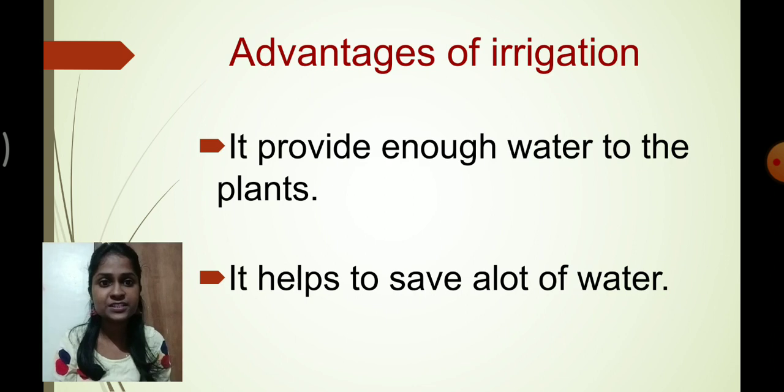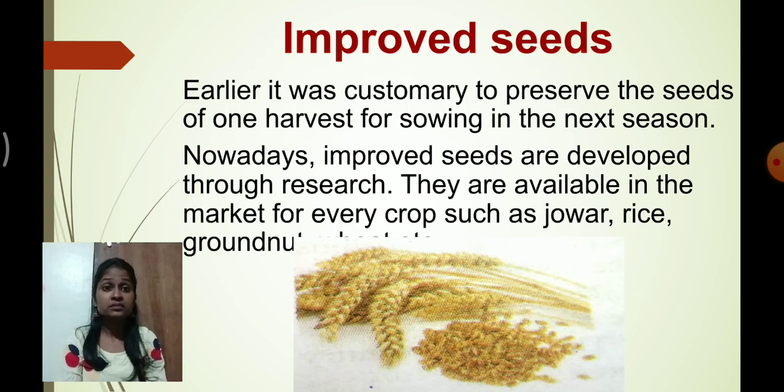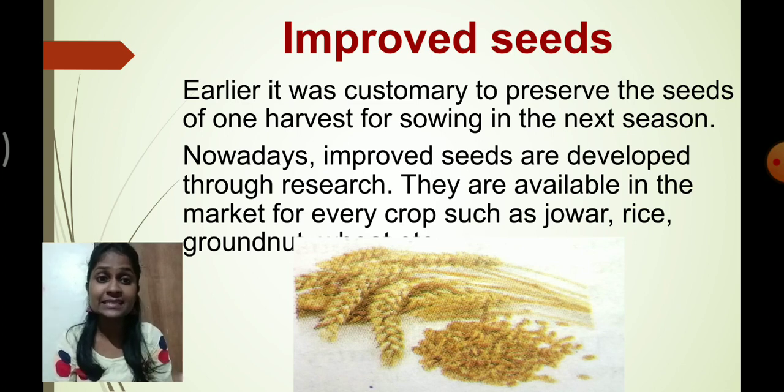So what are the advantages of this irrigation? The advantage is that it provides enough water to the plants. The required amount is provided to the plants, not in excess, not in less. And most importantly, it helps to save a lot of water, because in the previous canal method a lot of water was wasted, but in this method a lot of water is saved because of the irrigation technique. Understood, students?